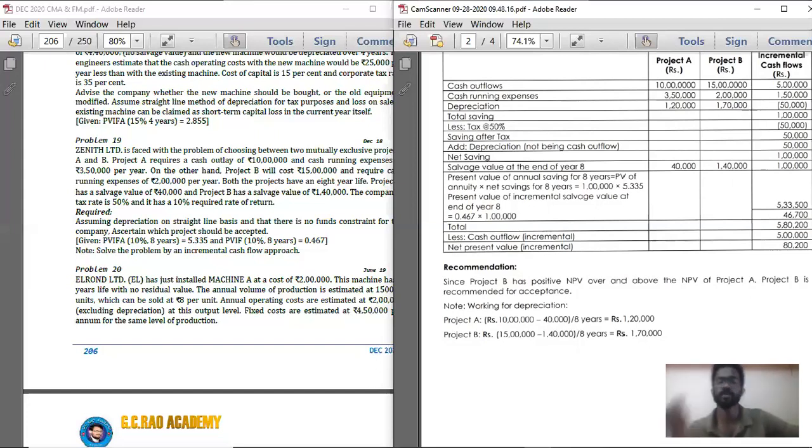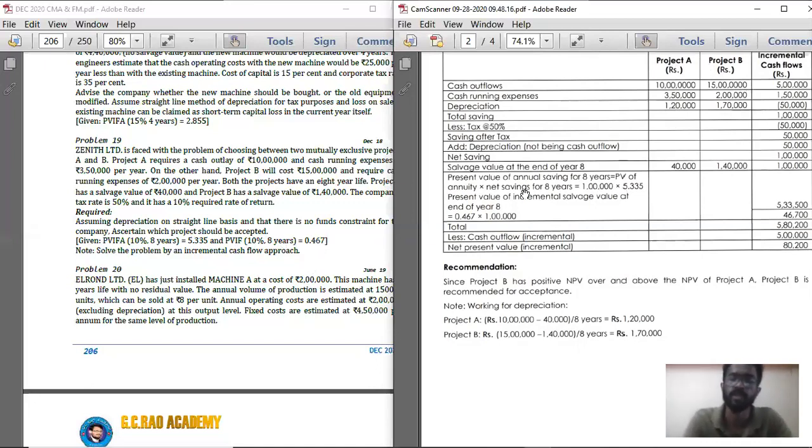I'll give you one more suggestion for solving this. Suppose this institute material format is very disturbing, what you should do is first put a statement: calculation of NPV using incremental cash flow approach.